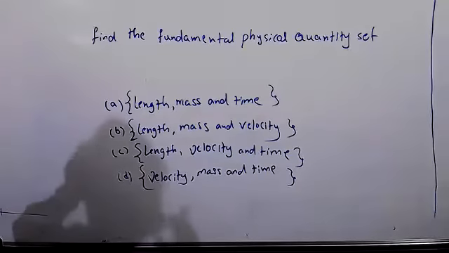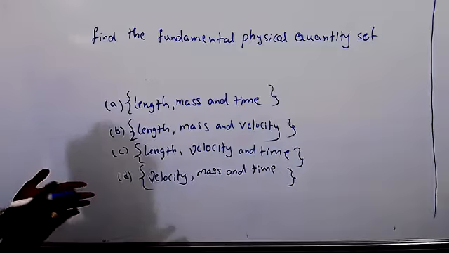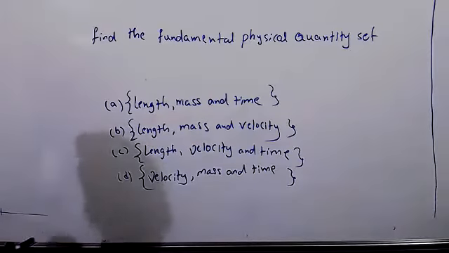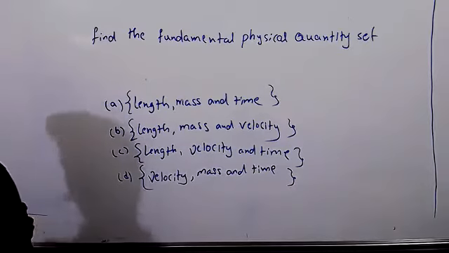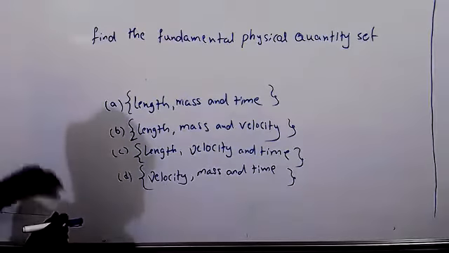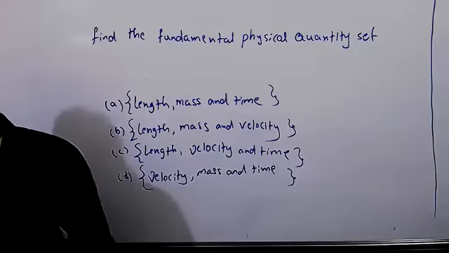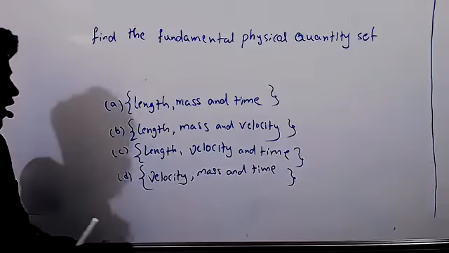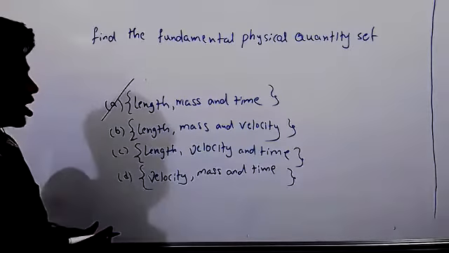Do you know? Mass, length, time, temperature, luminous intensity, and the amount of substance. So tell me the definition of fundamental physical quantities. Fundamental physical quantities are basic quantities. They are independent, which do not depend upon one another. Yes, sir. Now, this set I can say that it is a fundamental physical quantity set.